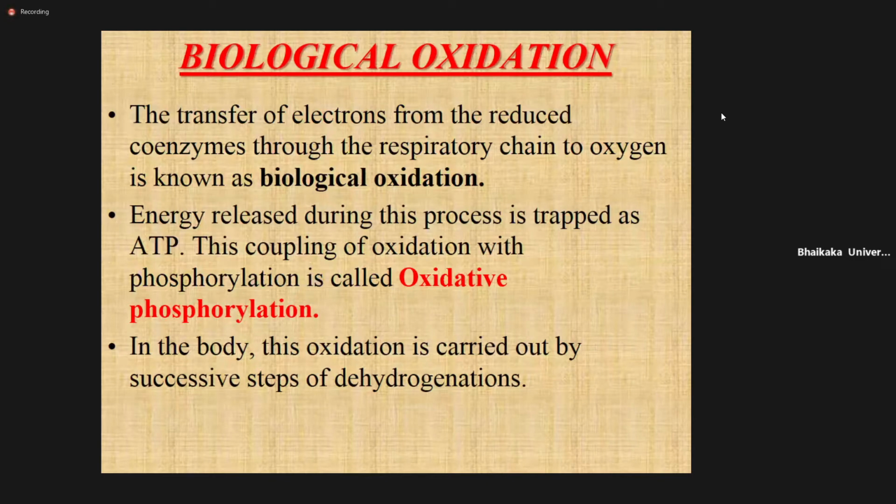The respiratory chain is nothing but a complex of enzymes that accept electrons from NADH and FADH and transfer them from one complex to the second to the third. At the end of the ETC, these electrons along with oxygen phosphorylate ADP. That is biological oxidation. The energy released during this process is trapped as ATP. This coupling of oxidation with phosphorylation is called oxidative phosphorylation.